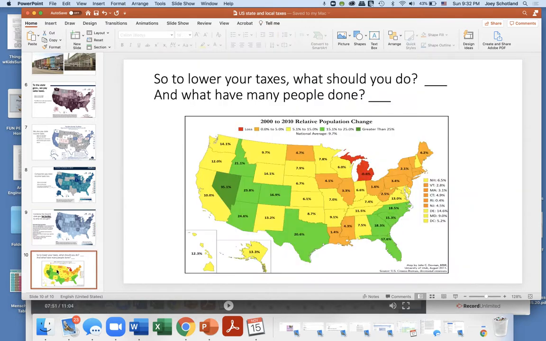And so, to lower your taxes, what should you do? And what have many people done? So let's look here. This shows you the population change from 2000 to 2010. And if you look at the key or legend, you'll see the green states have seen the largest increases in population, and the orange states here, not so much. Okay, so where are people moving to and why? People respond to incentives in predictable ways.